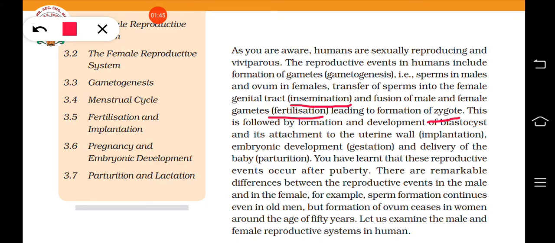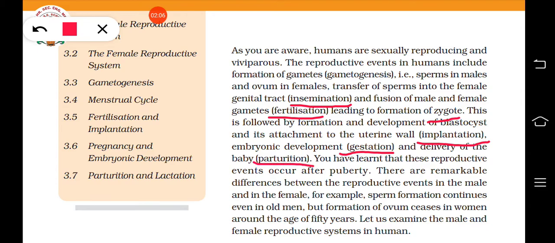That process is known as implantation. Then the implanted blastocyst will develop into an embryo, or a fully matured baby, that is known as gestation, and then delivery of the baby is known as parturition.